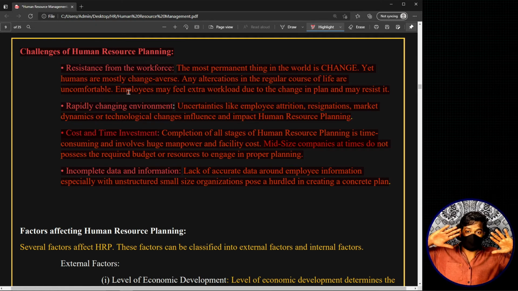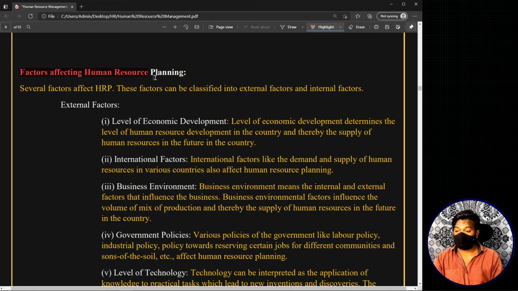So basically these are the two different groups of factors that we are going to look at now. The factors affecting human resource planning: a very small, very easy concept. I think just looking at the theory we can get a basic idea of this entire concept. And I'm again telling you that challenges are different from factors.